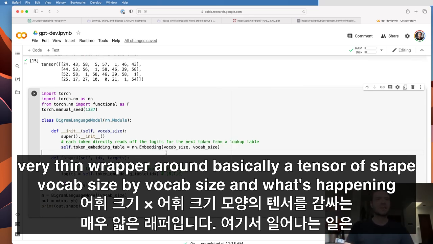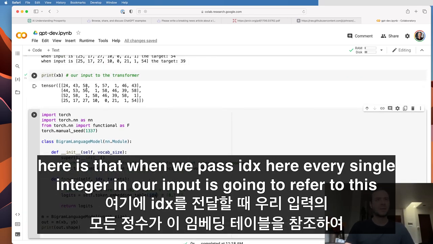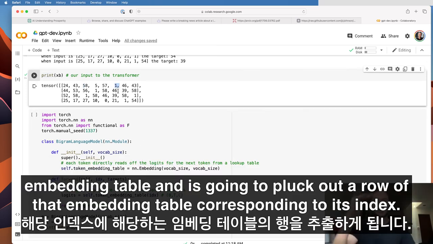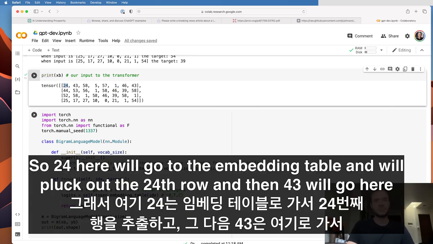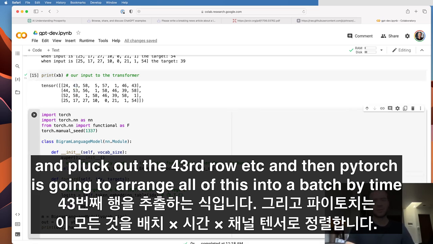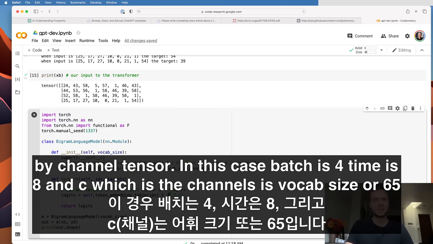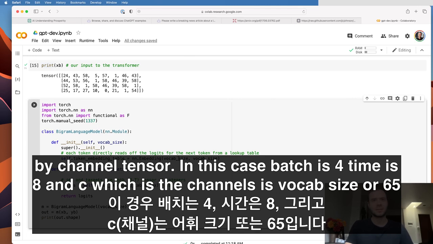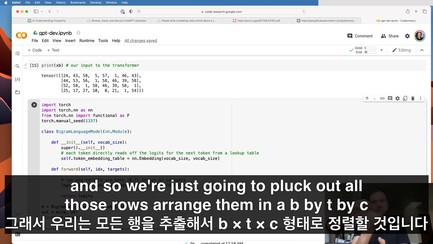And what's happening here is that when we pass idx here, every single integer in our input is going to refer to this embedding table and is going to pluck out a row of that embedding table corresponding to its index. So 24 here will go to the embedding table and will pluck out the 24th row. And then 43 will go here and pluck out the 43rd row, etc. And then PyTorch is going to arrange all of this into a batch by time by channel tensor. In this case, batch is 4, time is 8, and C, which is the channels, is vocab size, or 65. And so we're just going to pluck out all those rows, arrange them in a B by T by C,